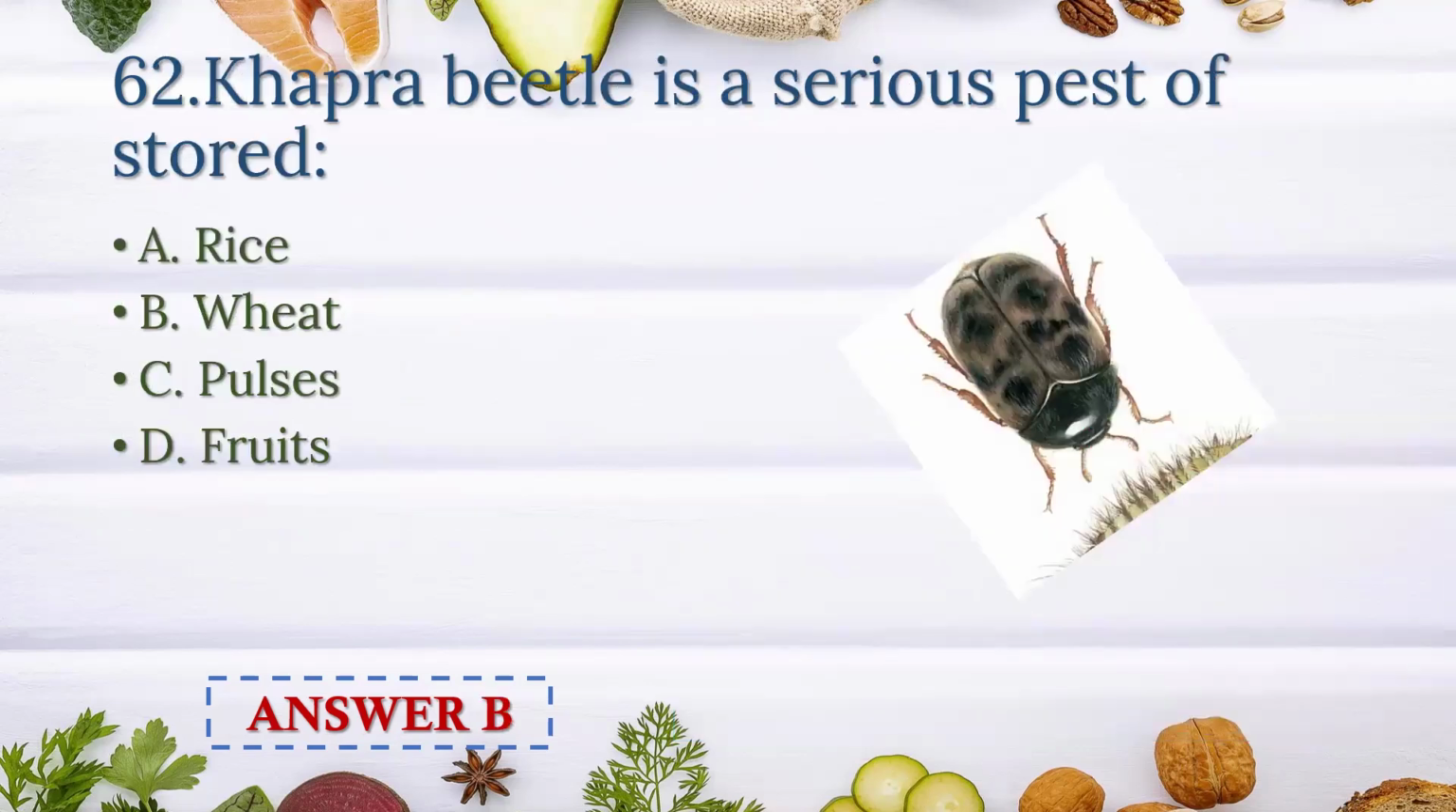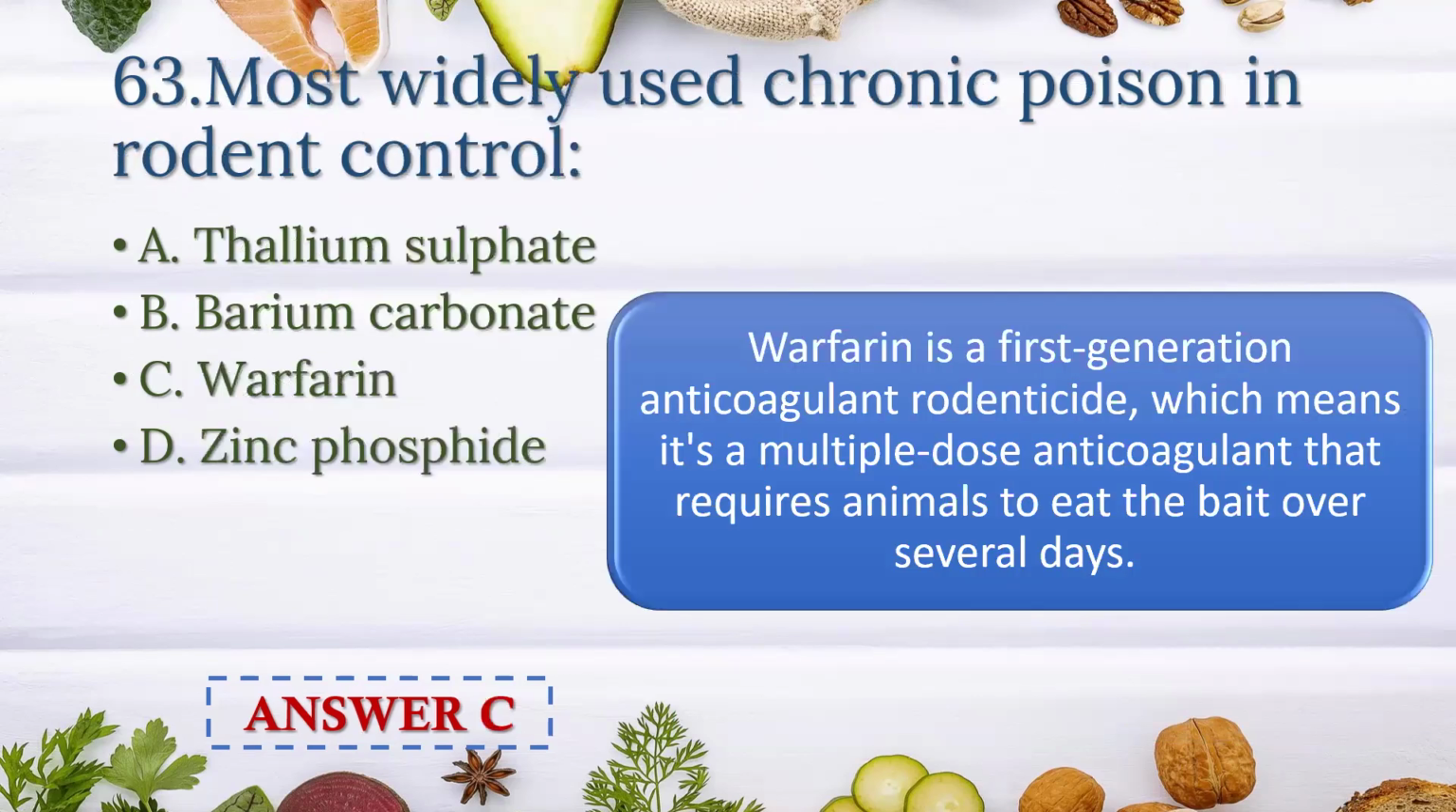Khapra beetle is a serious pest of stored. Answer is option B, wheat. Most widely used chronic poison in rodent control is warfarin. This is a first generation anticoagulant rodenticide, which means it's a multiple dose anticoagulant that requires animal to eat the bait over several days.